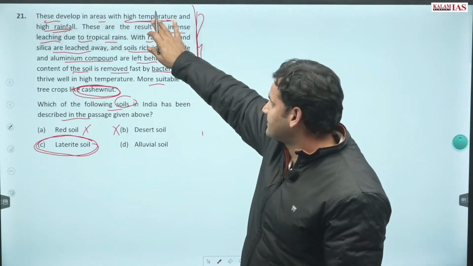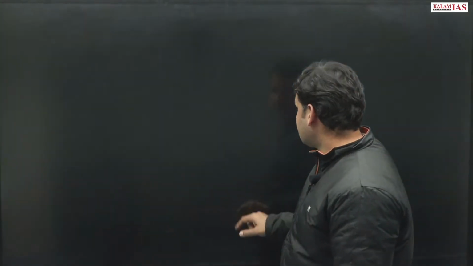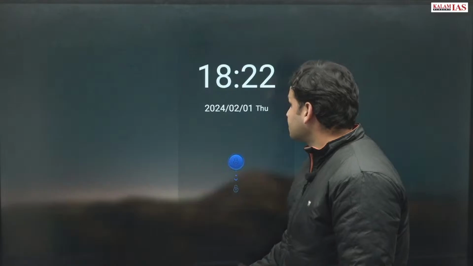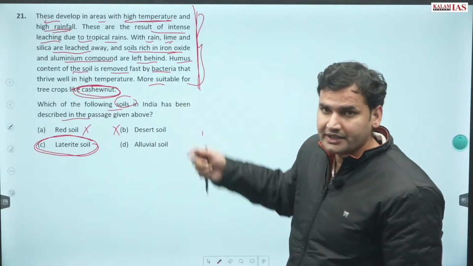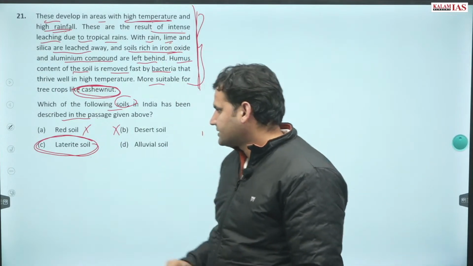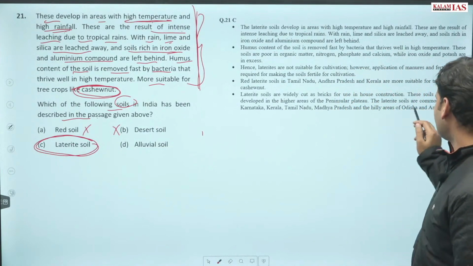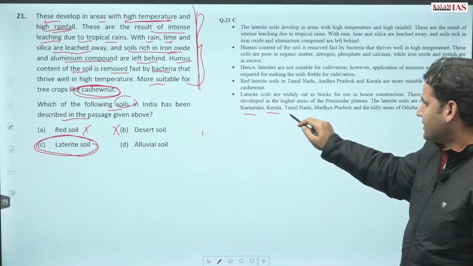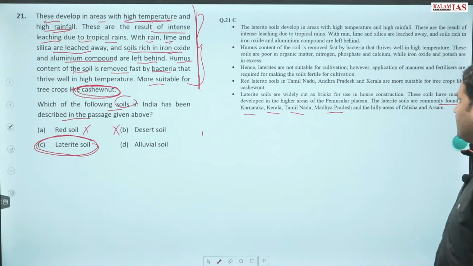Obviously, these are the characteristics of those areas that are experiencing high temperature and high rainfall. Correct answer is option C, that is lateritic soils. They are found in Karnataka, Kerala, Tamil Nadu, parts of Odisha and Assam.